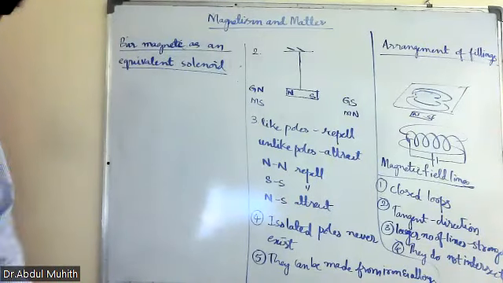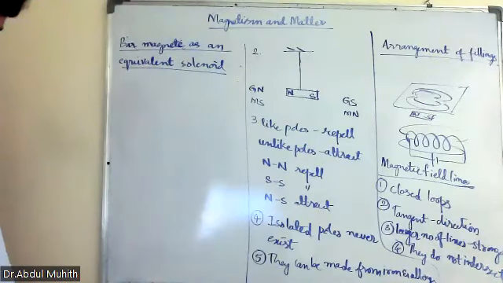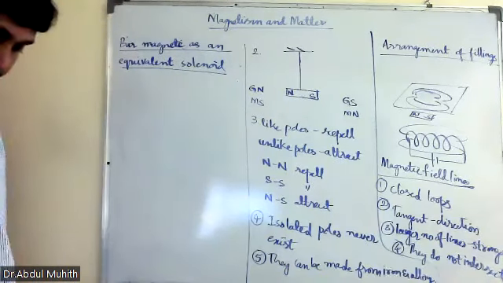The syllabus mentions that it is qualitative treatment only, so only the formulas come. The axial and equatorial formula. So we will write only the axial and equatorial formula here.